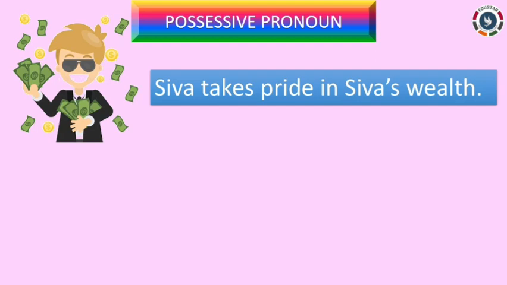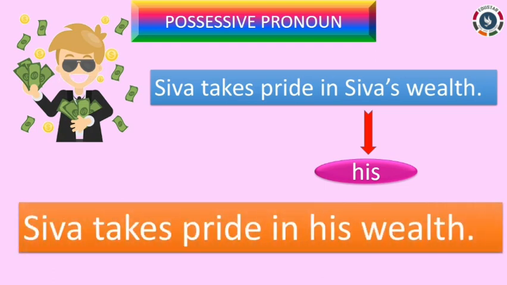So, what is the possessive pronoun we can use instead of possessive noun Siva's? It is his. So, using the possessive pronoun his instead of possessive noun Siva's, our sentence will become: Siva takes pride in his wealth. Hope now the sentence looks simpler, isn't it?